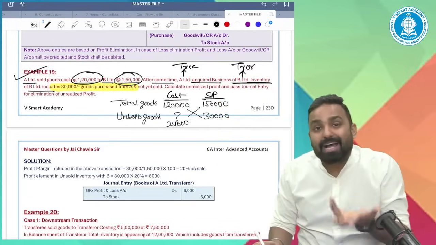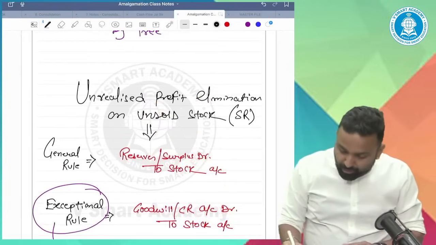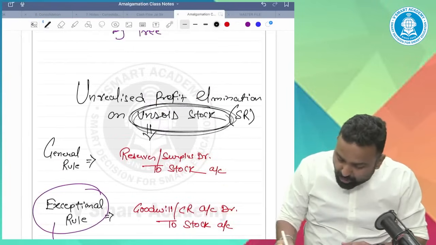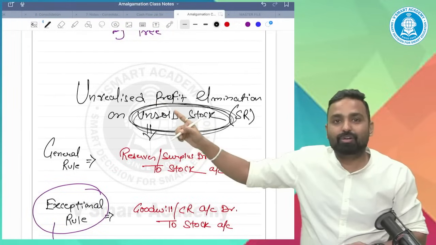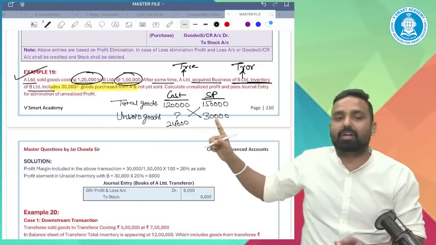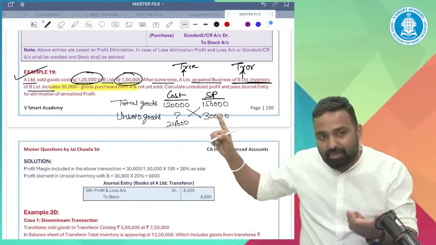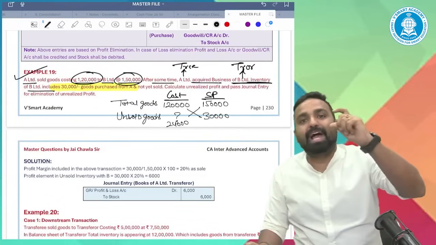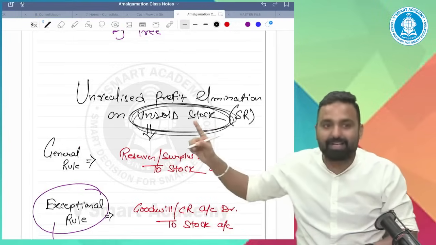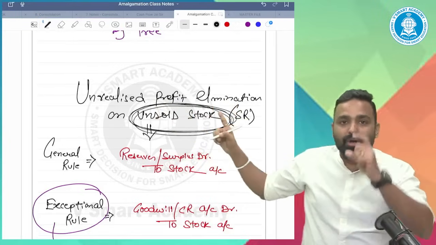So what is the unrealized profit? The unrealized profit means such stock which is not yet sold should be shown at 24,000 instead of 30,000. So out of the 30,000 of inventory, you have to eliminate 6,000 rupees of unrealized profit.